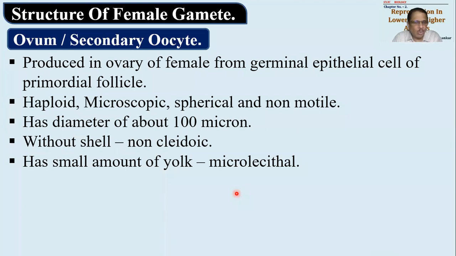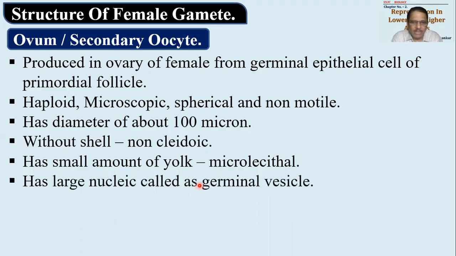Microlecithal means small amount of yolk present. Alecithal, yolk is absent altogether. Megalecithal, large amount of yolk. Telolecithal, yolk is concentrated at one end. Then there is polylecithal, yolk is available in many clusters, you may say, and mesolecithal, yolk is present in the center of the egg. So these are the different terms to be considered. So human egg or mammalian egg, let us say, is microlecithal in nature.